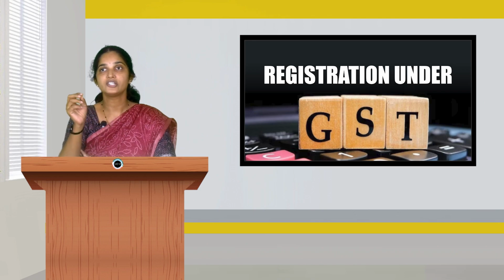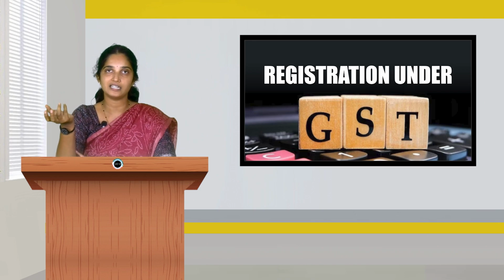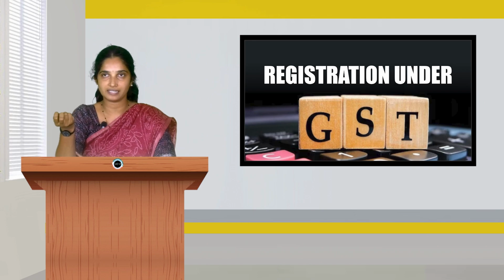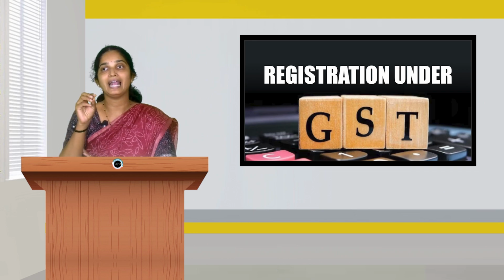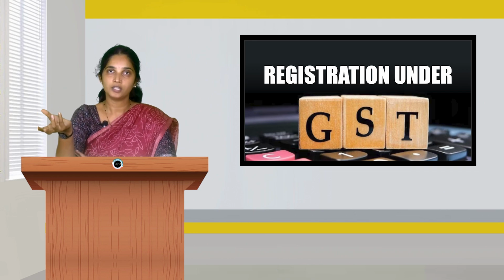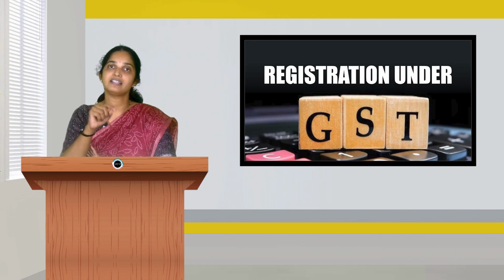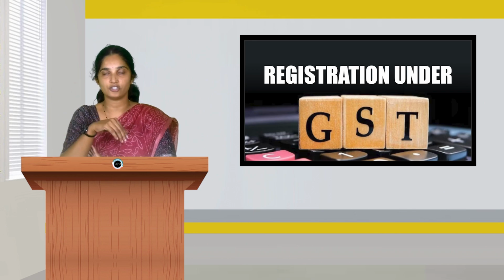Every supplier shall be liable to be registered under the CGST Act of 2017 in the state or union territory from where he makes taxable supply of goods or services or both, if the aggregate turnover in the financial year exceeds the threshold limit. So every supplier, if he is in Karnataka, has to take registration in Karnataka if he is making taxable supplies and his aggregate turnover exceeds the threshold limit.